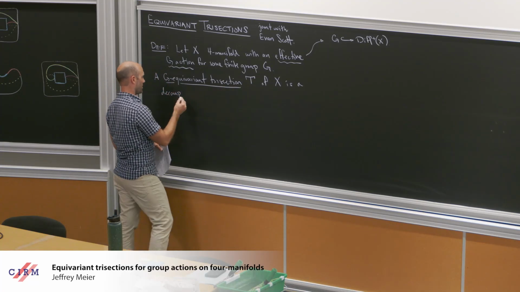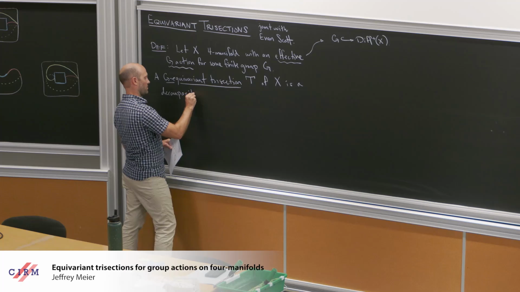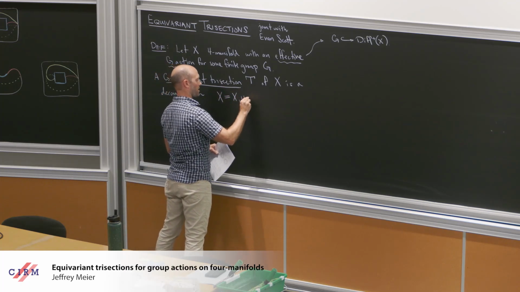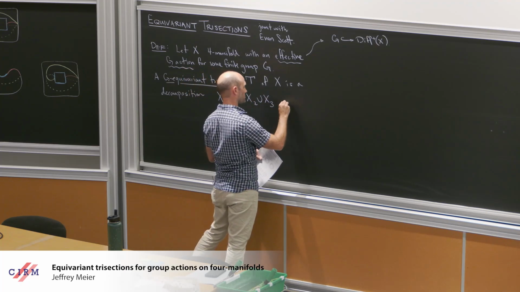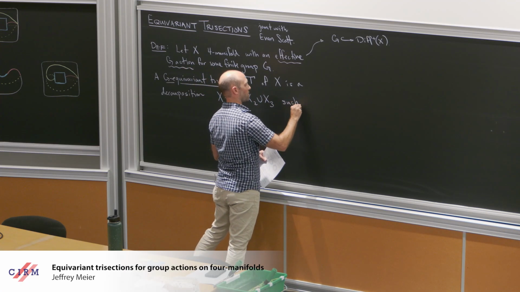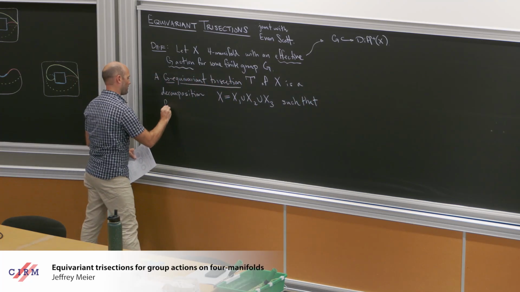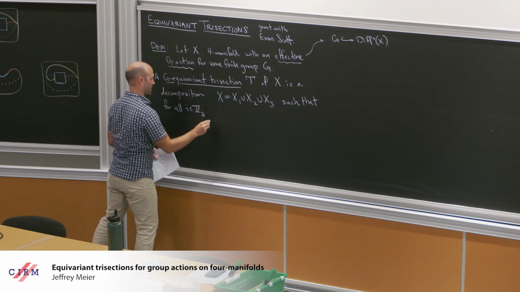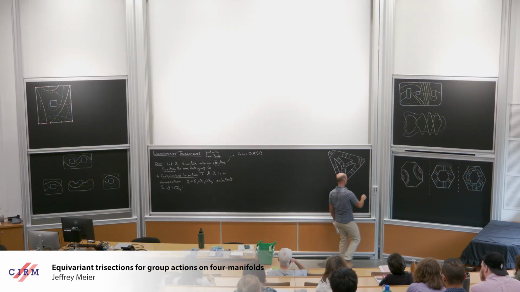I won't just assume that everyone's comfortable with the idea of a trisection: we cut our manifold up into three pieces, with some properties such that for all indices, which I like to consider cyclically, we have some properties.